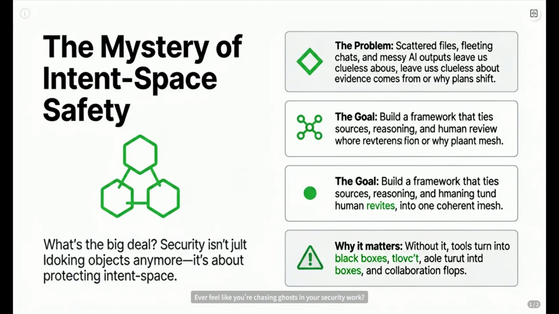Ever feel like you're chasing ghosts in your security work? You have tons of data, but when someone asks why we did this, or where did that assumption come from, silence. That's the intent space problem. It's not about locking things down tighter, it's about making sense of the why behind the what.